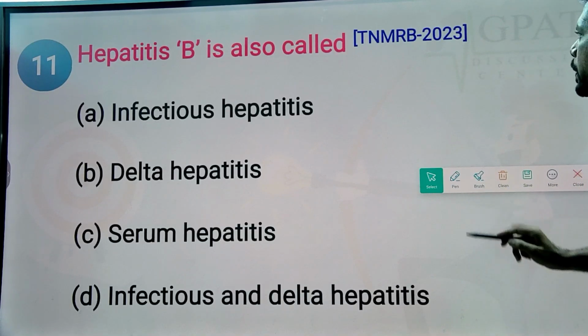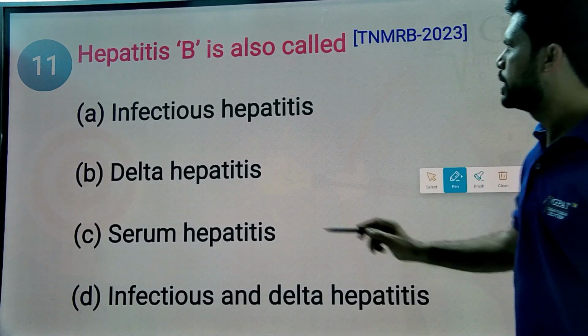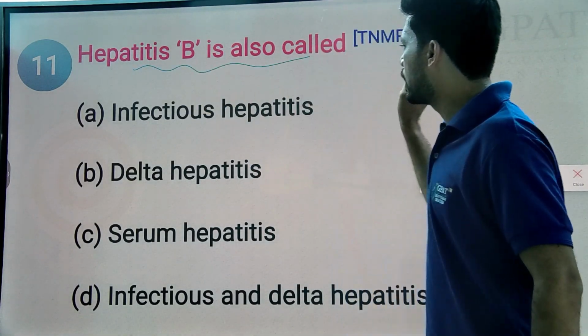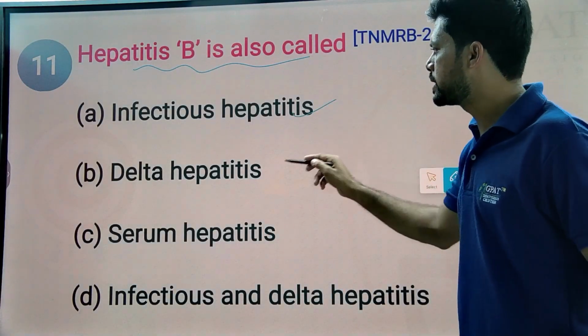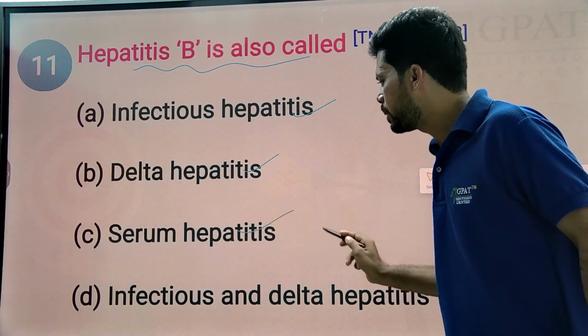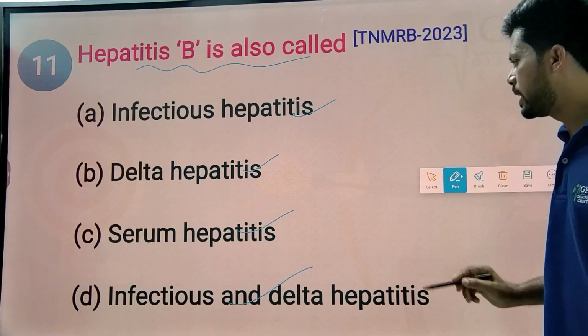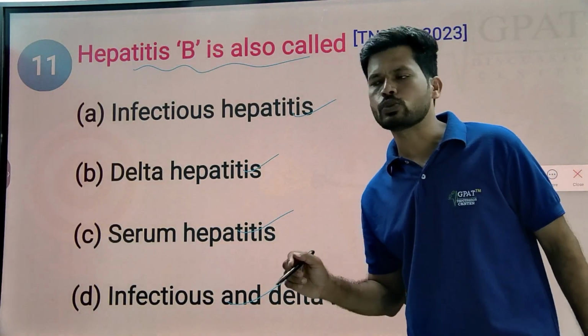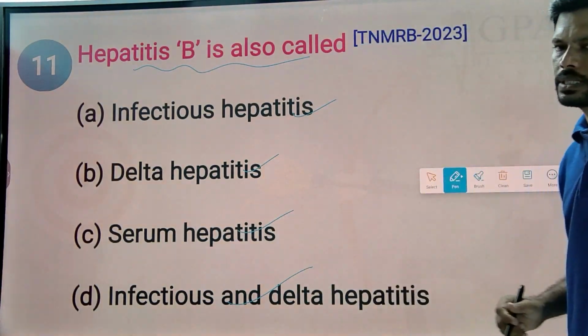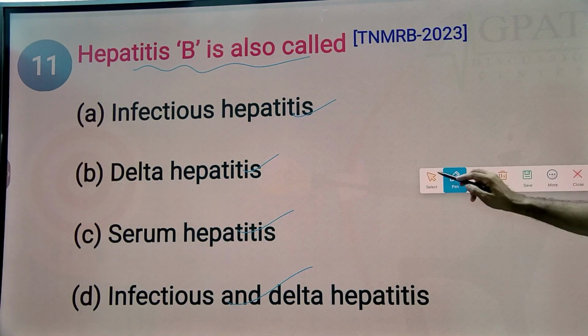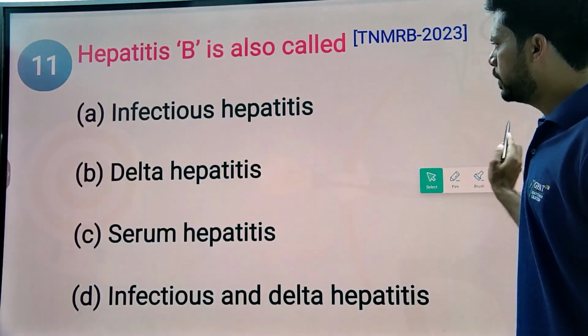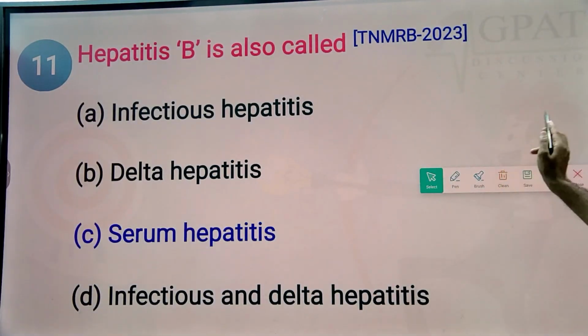Next question. Hepatitis B is also known as infectious hepatitis, delta hepatitis, serum hepatitis, infectious and delta hepatitis. Generally, hepatitis B is known as a serum hepatitis. The other name of hepatitis B is serum hepatitis. So the answer is serum hepatitis.